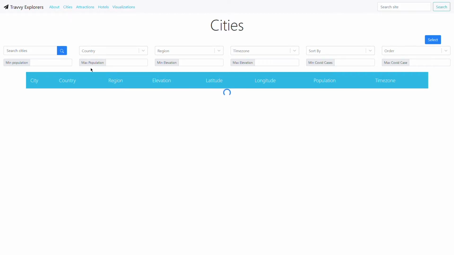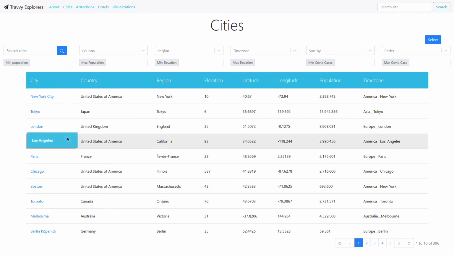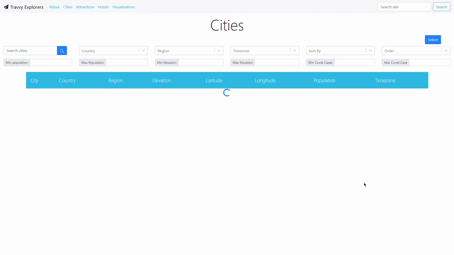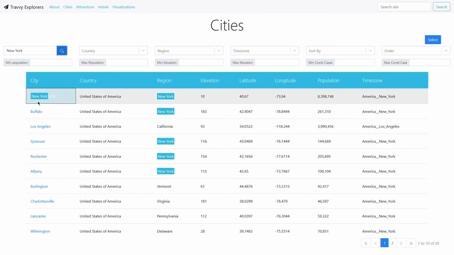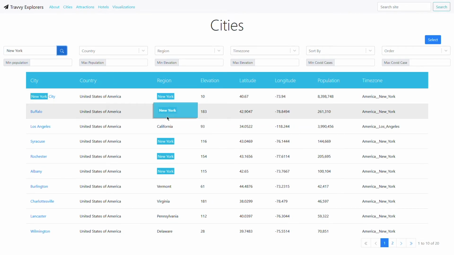So our city model page is a table that has all the cities. We have pagination on it, so we could go to the third page or the last page. If we wanted to search within the model, we could search for New York, and we'll get results for New York City, as well as all the cities in New York State.